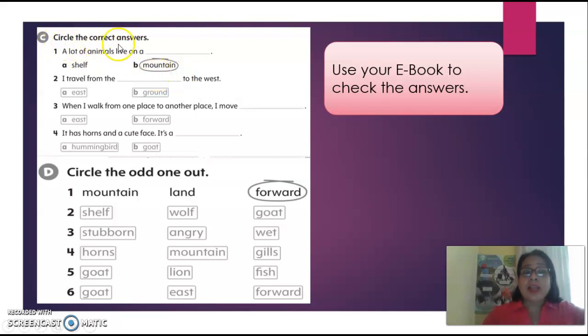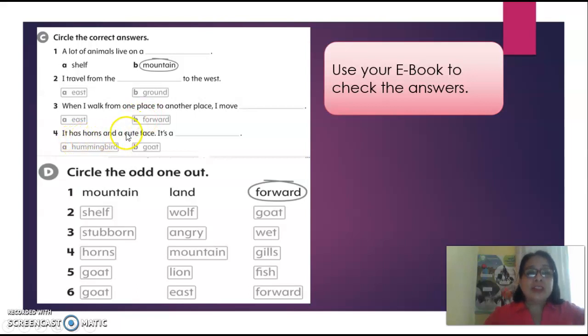Exercise C is on page 137. It says, circle the correct answers. You will read a sentence and circle the answer that is correct. For example, a lot of animals live on a mountain. I travel from the east to the west. We're talking about direction, so east or ground. When I walk from one place to another place, I move east or I move forward.